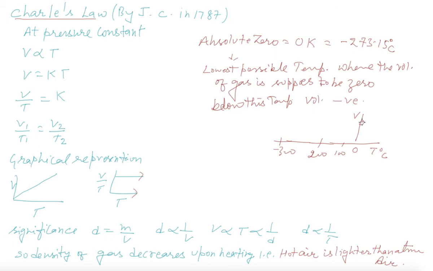This graph ends here, at minus 273 degrees centigrade, which touches 0, and before that volume would become negative, which is not possible. So my dear student, take note of this, and this is important.